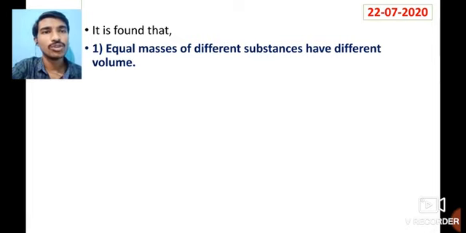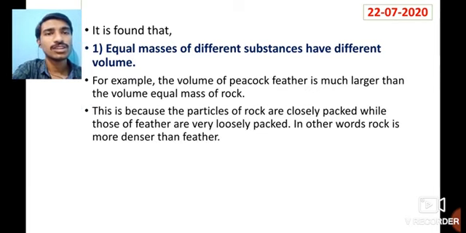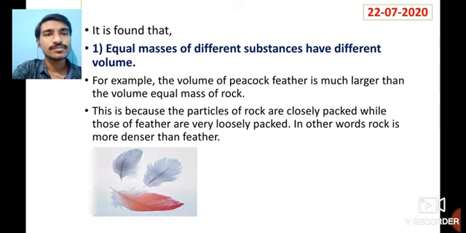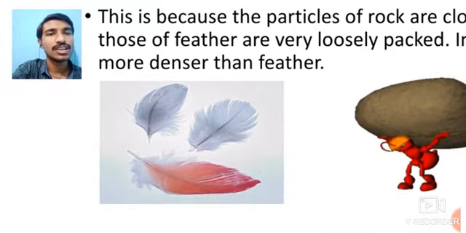It is found that equal masses of different substances have different volumes. For example, the volume of a peacock feather is much larger than the volume of an equal mass of rock. This is because the particles of rock are closely packed while those of feather are very loosely packed. In other words, rock is denser than feather. In this figure, I have taken a feather in one example and a rock in another.